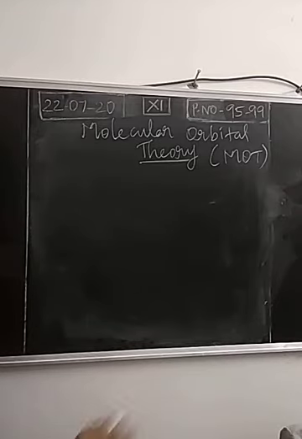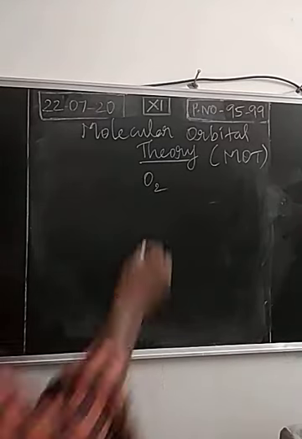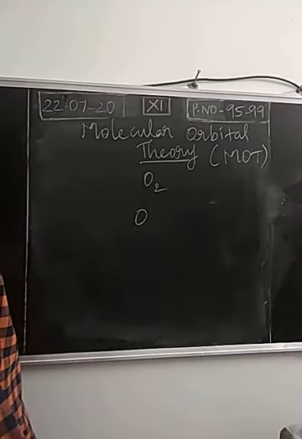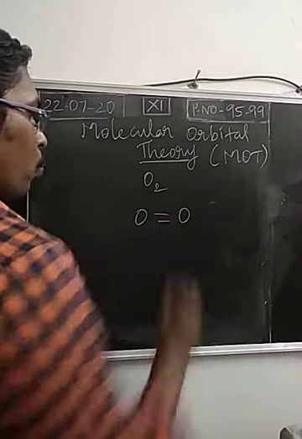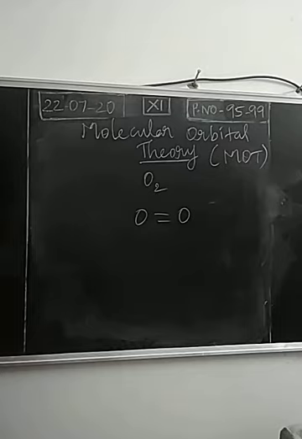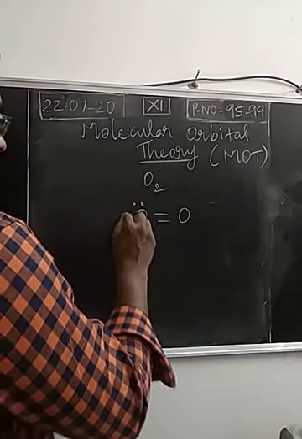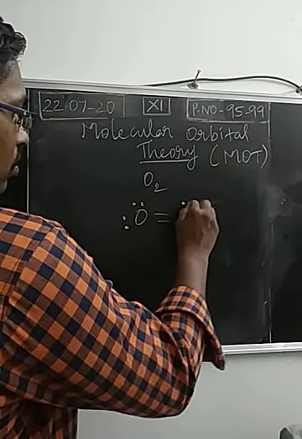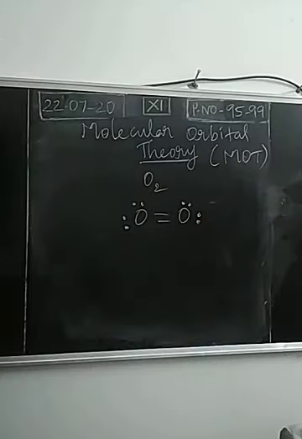For this, we may consider oxygen. We may draw the structure of the oxygen molecule using Lewis as well as valence bond theory. Based on that structure, we come to the conclusion that oxygen is a diamagnetic substance.